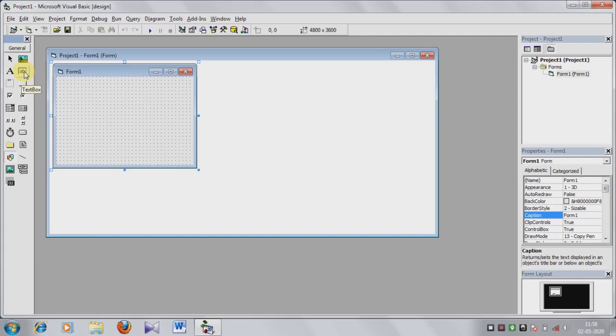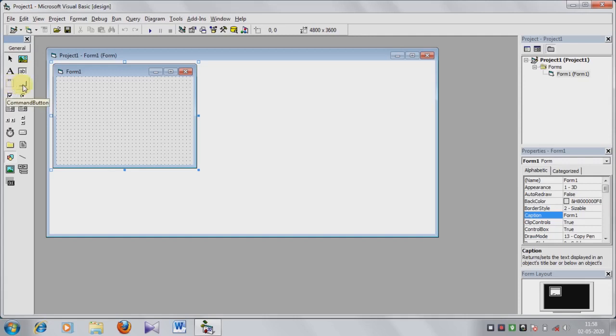This is the text box. Text box is used to create a blank box in which we can insert any word. And then this is the frame. Frame means it contains other controls or tools which act and are controlled as a group.